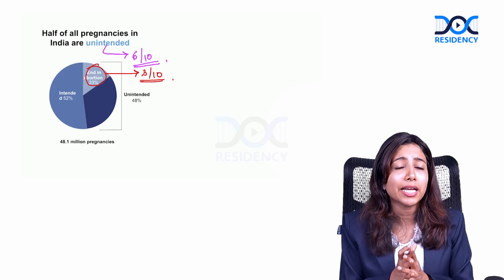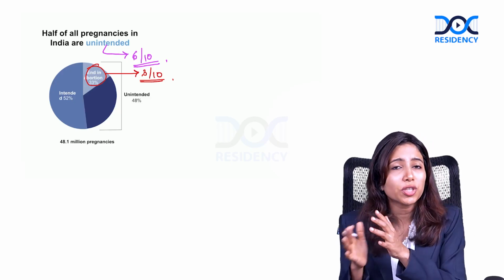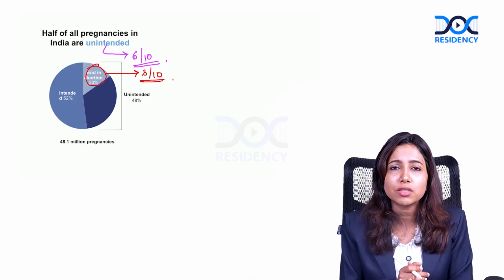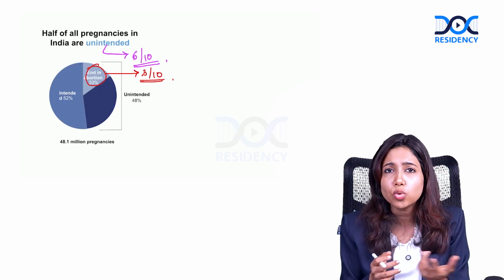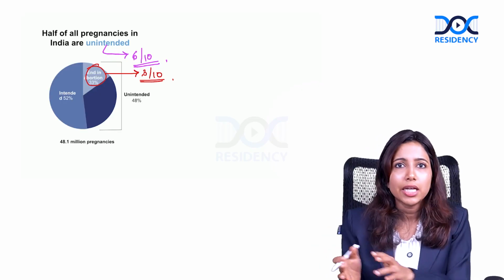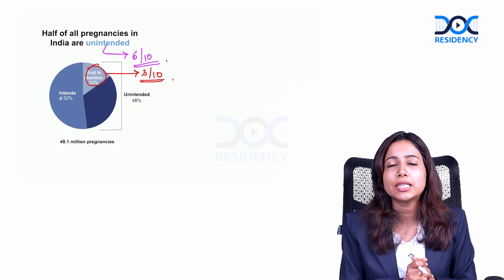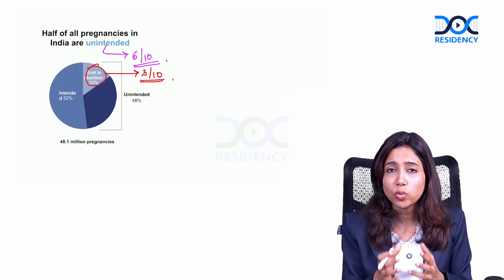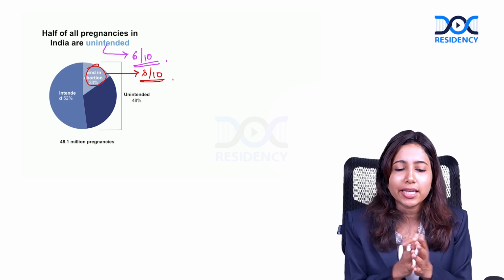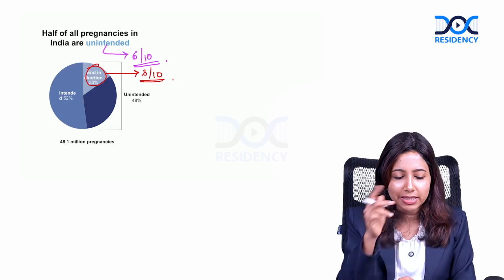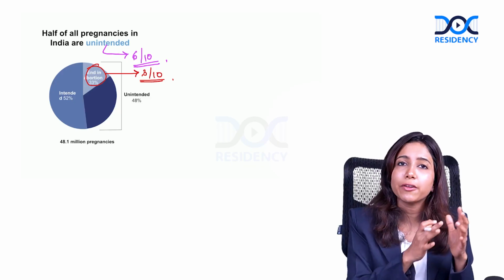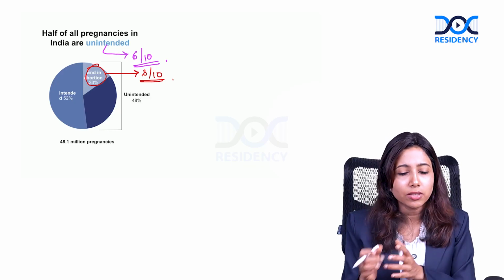So it is very important that these women get safe abortion care so that they don't land up in severe, tragic complications. There are septic abortions, injury to the uterus and perforation, which can happen, especially if the procedure is performed by someone untrained in a center that is not equipped with facilities for MTP. So it's important we give proper safe measures to these women. It is their right to get safe methods. It is very important that we provide safe care for these women so that they don't land up in the wrong hands.